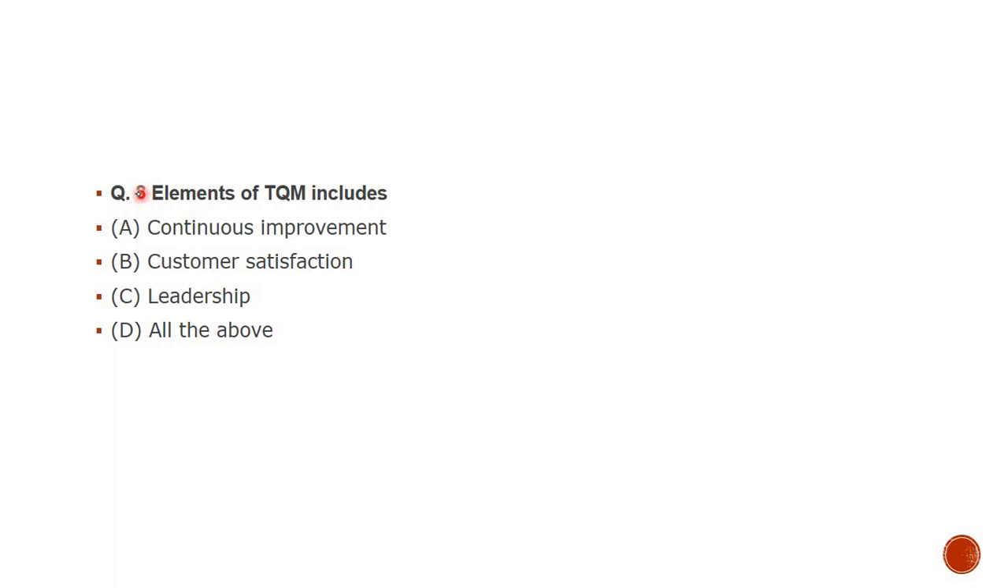MCQ number 8, multiple choice question. This is a question from industrial engineering. Industrial engineering is interesting and you can score well in it also. Elements of TQM, total quality management, include dash dash, and the 4 options. A, continuous improvement, which is our technique to improve the syllabus also. B, customer satisfaction, C, leadership, and D, all of the above. The correct option is all of the above. All the options are correct, and D is for all of the above. So option D is correct. Let us solve the next MCQ.